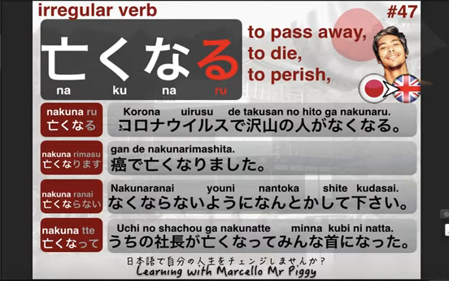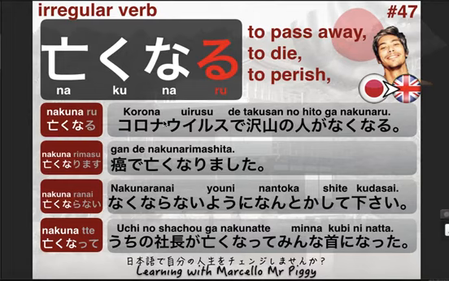Anyway, let's move on to our 4 different forms that I really recommend learning in order to learn Japanese. The first one is the dictionary form, jishoke. It's the same as mentioned above, nakunaru.